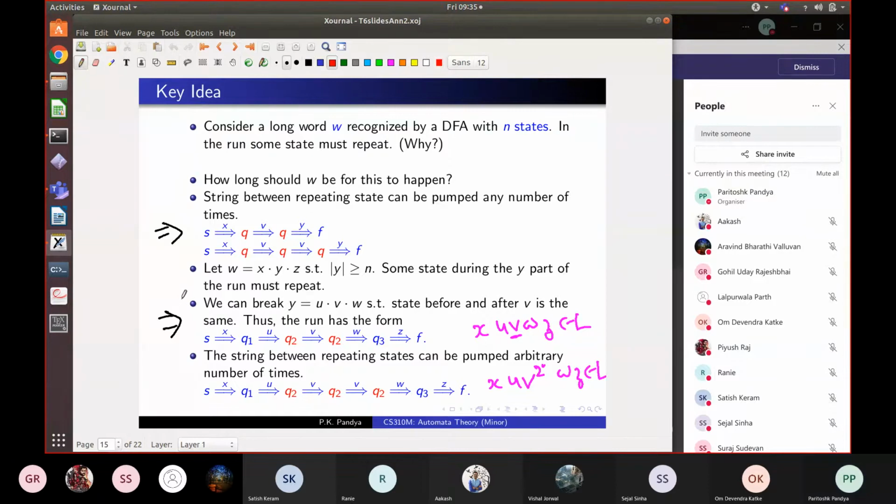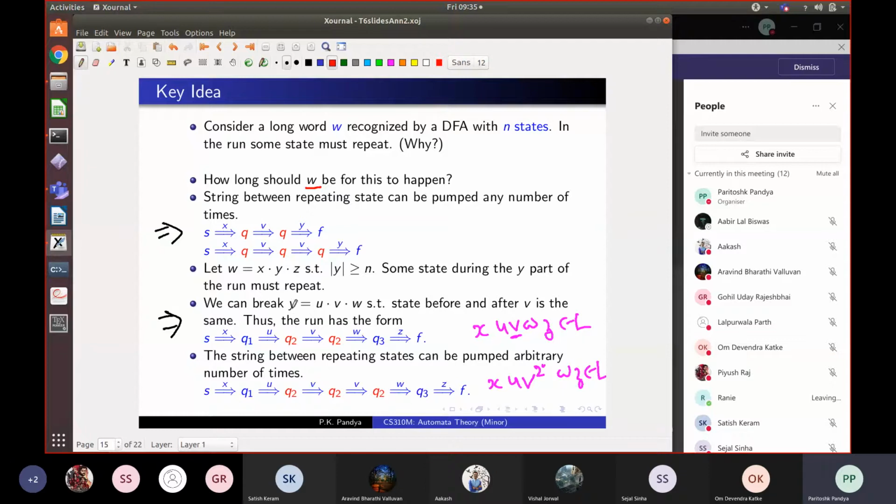Suppose we have a DFA with n states and we consider a long string W, which in fact has a long subword in it called y. So W can be split into three parts x, y, z such that y is long. This is any possible such y. You can choose an arbitrary y inside W which is long. Given any such y, this y will have a pump in it. That is the property of an n-state DFA.